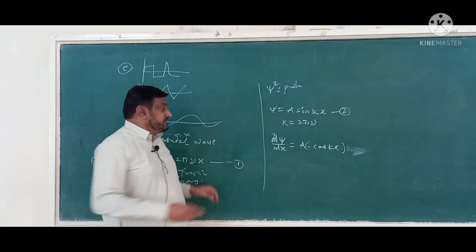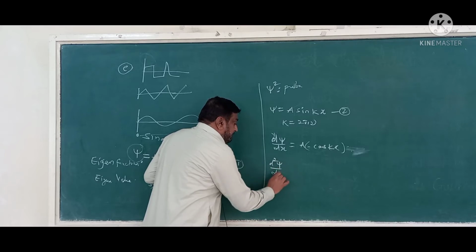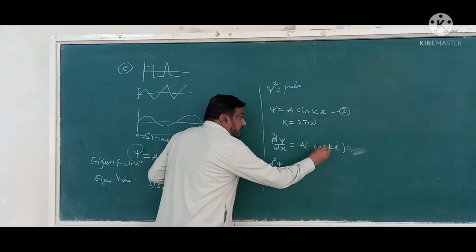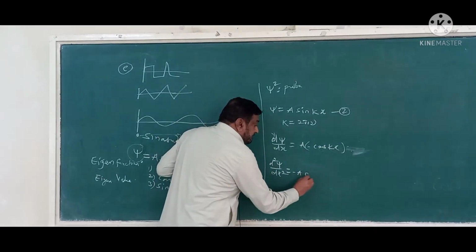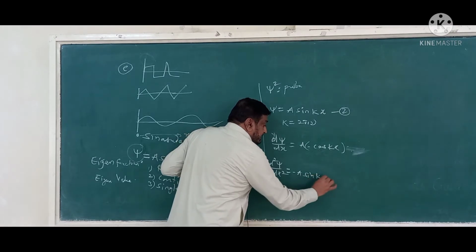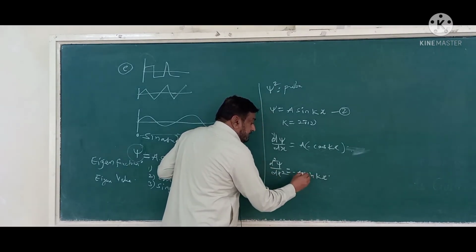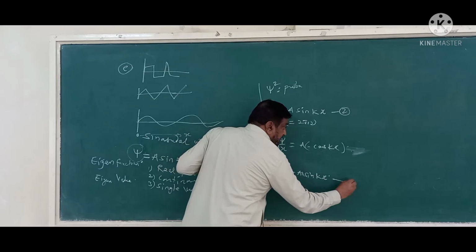Again differentiating this, the second derivative d square psi by dx square equals minus A k square sin kx, that is, minus k square A sin kx. This is equation 3.